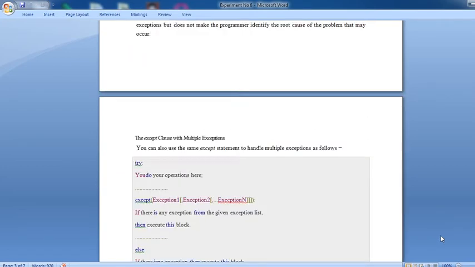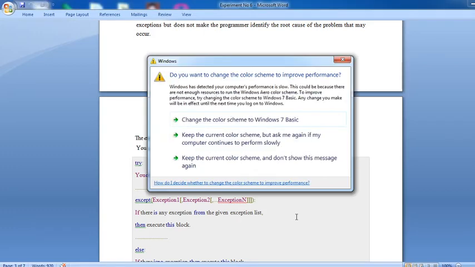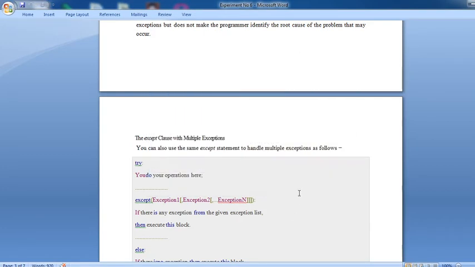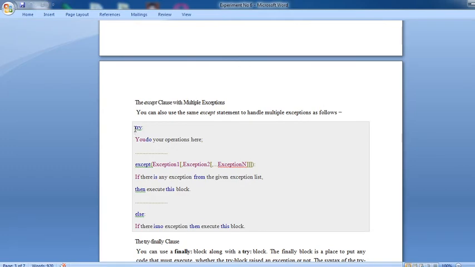Okay. Next clause available for this experiment is the except clause with multiple exceptions. Up to here we have seen only one or two exceptions, but multiple exceptions can be available in your program, and how to define them in your program through the source code. Now see, the syntax given here: try colon, you do your operation, whatever operation you want to do, put here after the exception.